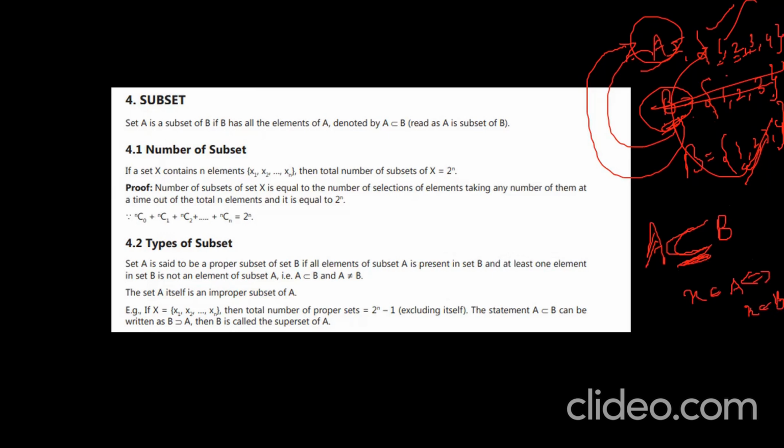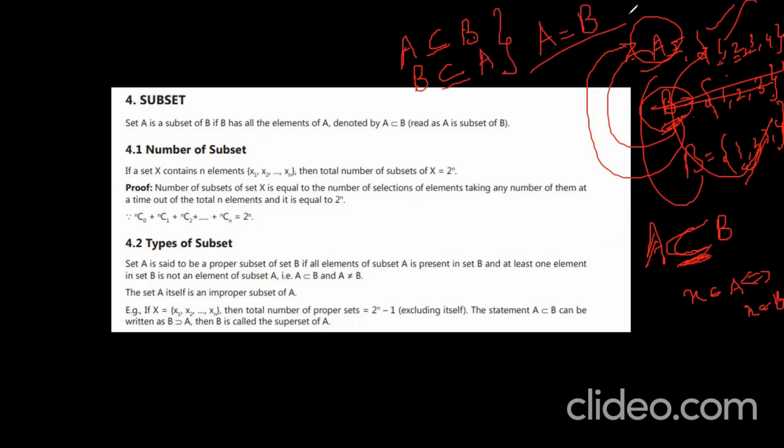So if A is a subset or equal to B, in the same manner, B is a subset or equal to A. Then what do you say from this? Yeah, A is equal to B. So when both sets are subsets of each other, when A is a subset or equal to B and B is a subset or equal to A, then A is equal to B.